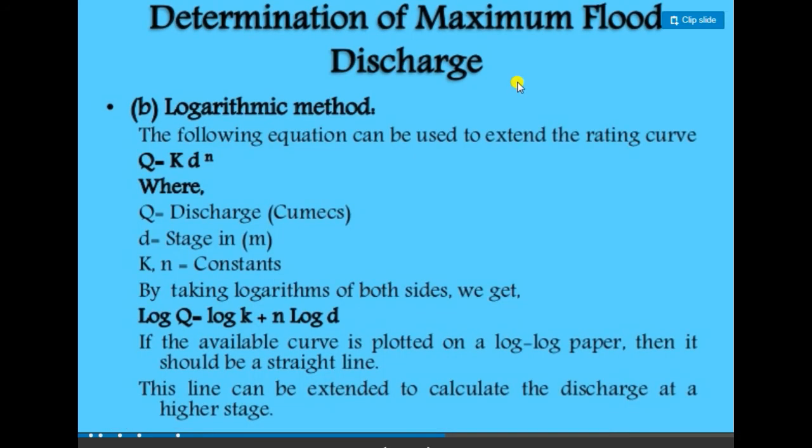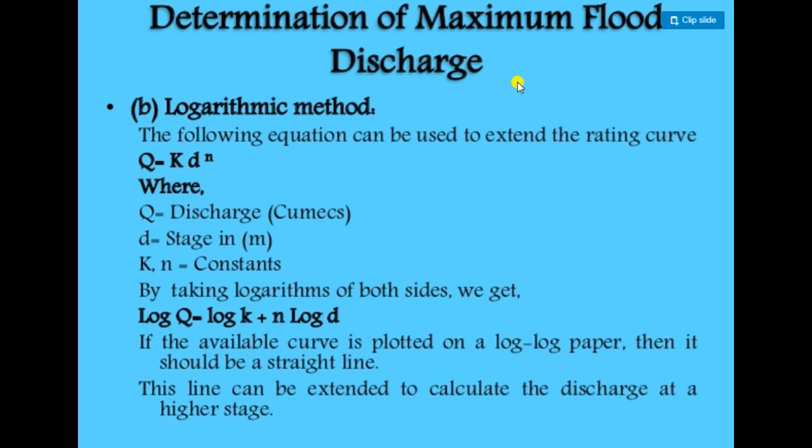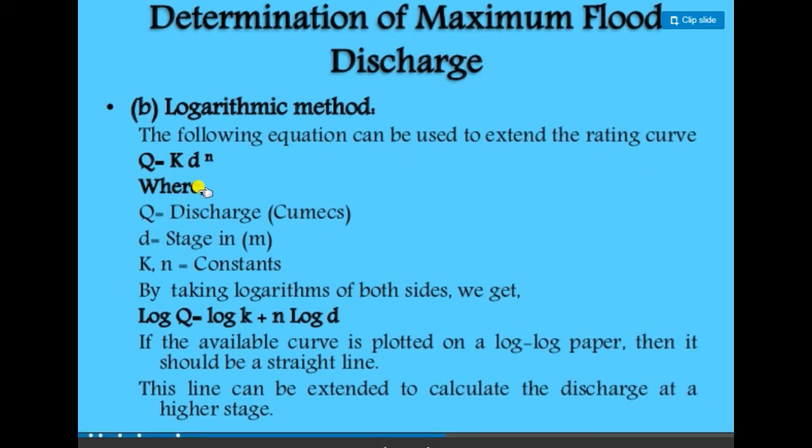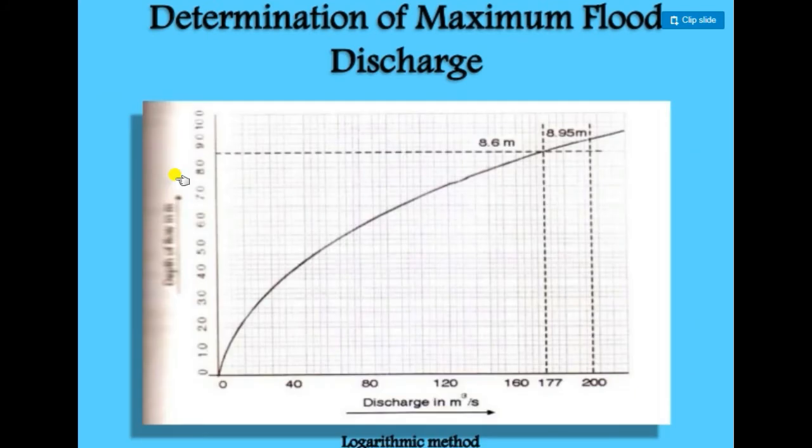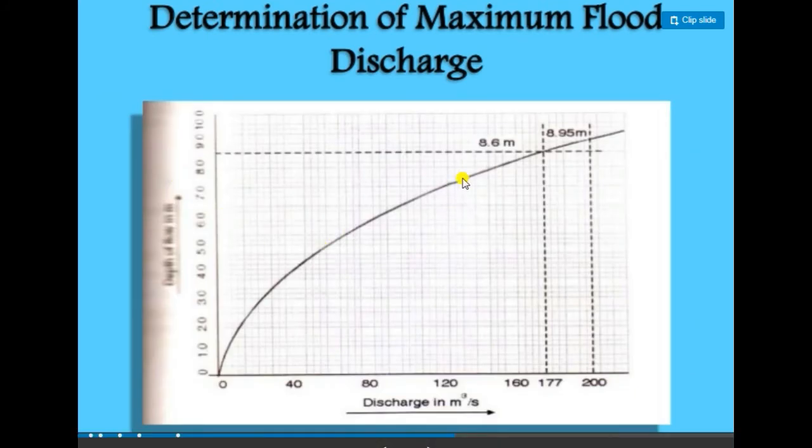In the logarithmic method, there is a formula Q = K D^n, where K and n are constants. We have to find the data of depth as per our required discharge and put it into the equation. We can find the total discharge with respect to the flow. Based on past flood analysis, we can put in that data, extend our curves, and determine the maximum flood level.